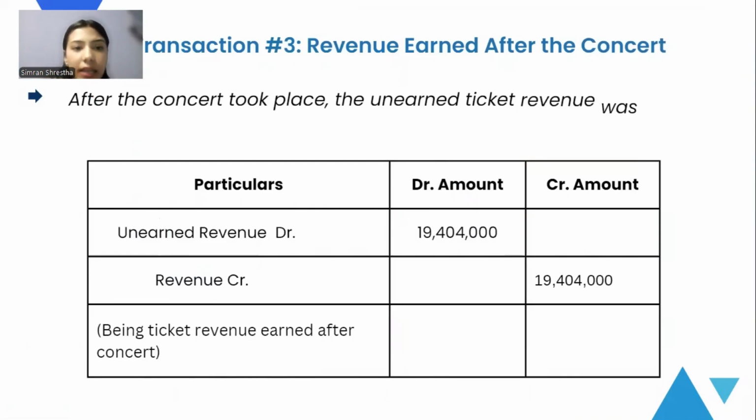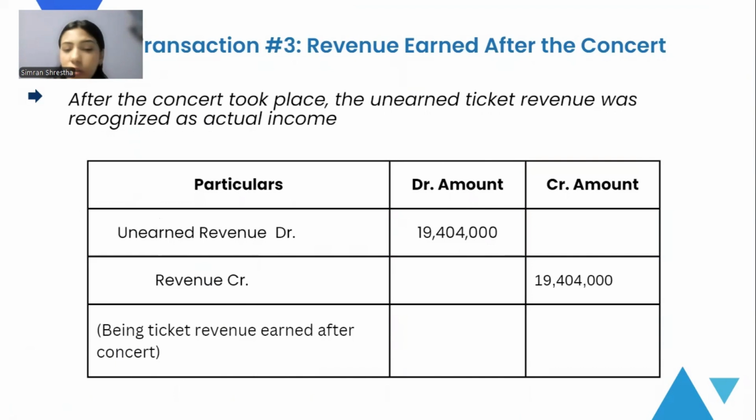The next slide is revenue earned after the concert. Finally, once the concert took place on March 8th, the organizers can now record the money earned as revenue, as they fulfilled the obligation. The liability, that is unearned revenue, was removed, and the money was recorded as the actual revenue.